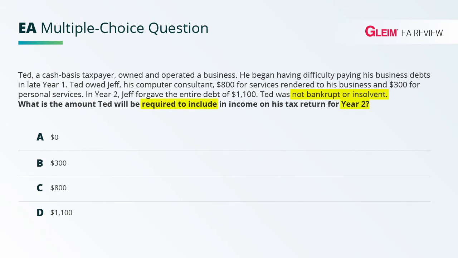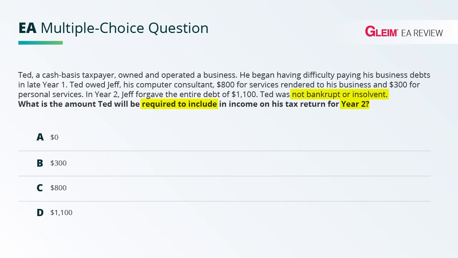So this question deals with a few things. We notice that the question specifically asks for the amount of income to include on the year two tax return. So we're dealing with a timing issue because we're given year one information, year two information, and we're asked about year two. We're also dealing with the forgiven debt, discharge of indebtedness.